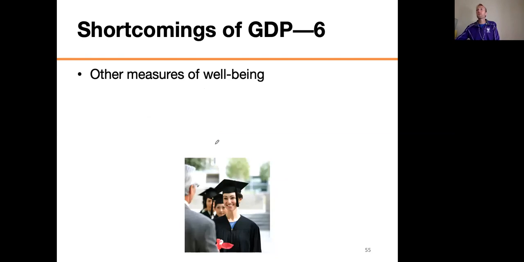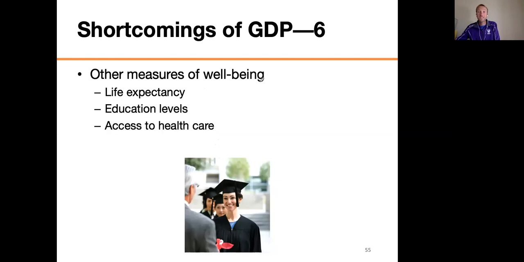So there's other things that we care about that's not in the GDP. You know what? I'll tell you what. If my life expectancy goes up, I consider myself having a better standard of living, but GDP is not going to go up. What about education levels? What about access to healthcare? What about crime rates, right? All of these things definitely tend to make our life better, and I'm happier, and I wish that the GDP would go up when I got beneficial improvements in these numbers, but they don't because there's no way to include it in the GDP because none of that stuff actually gets sold on the market, all right?